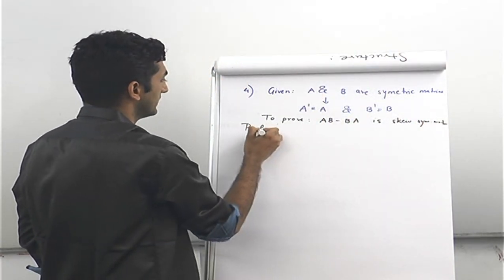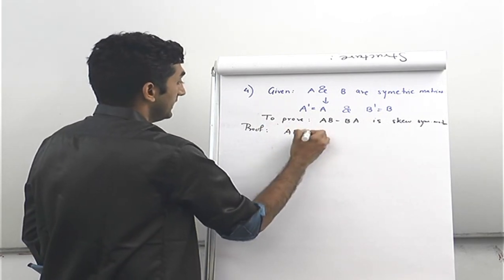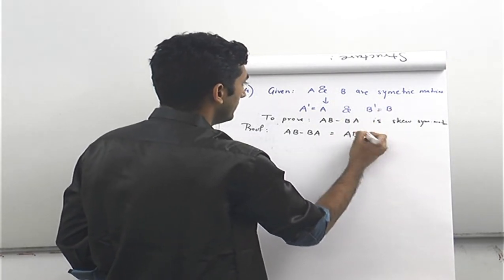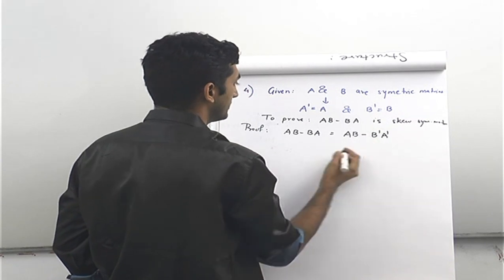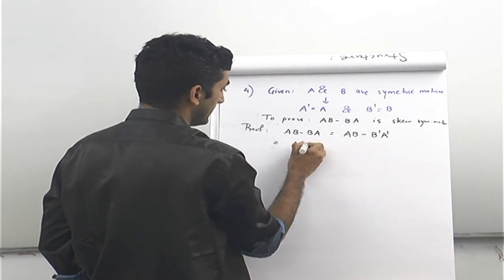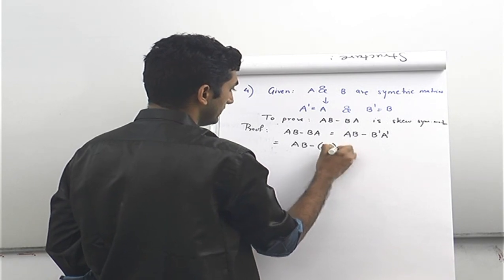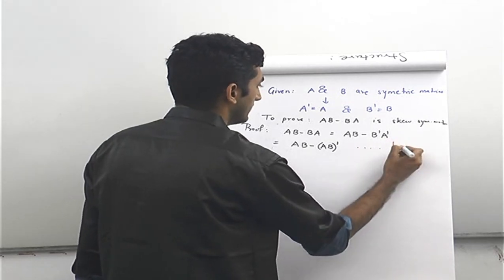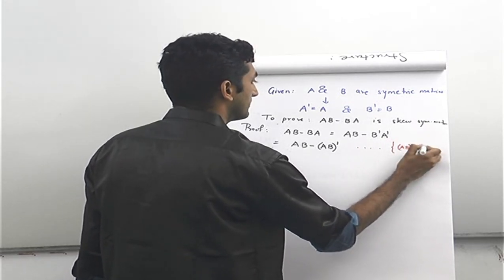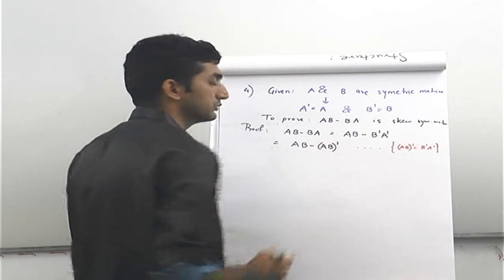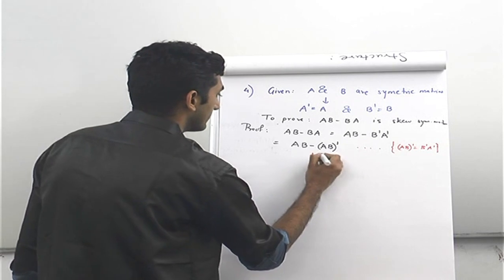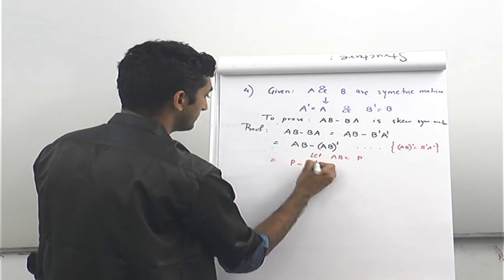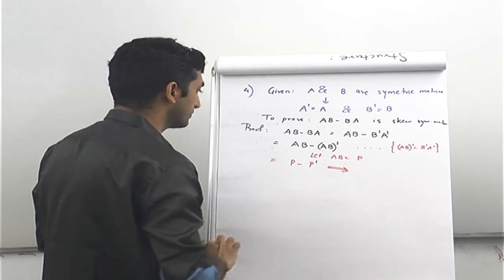Now the proof goes as such: AB minus BA, hence using this, can be written as AB minus B dash A dash, which can be further written as AB minus (AB) the whole transpose, because we know that there is a property of transpose that (AB) the whole transpose is nothing but B dash A dash. So we have used the same reverse property to write this. Now let AB be equal to some matrix P. So this will give you P minus P transpose, and we know that this has to be a skew symmetric matrix.